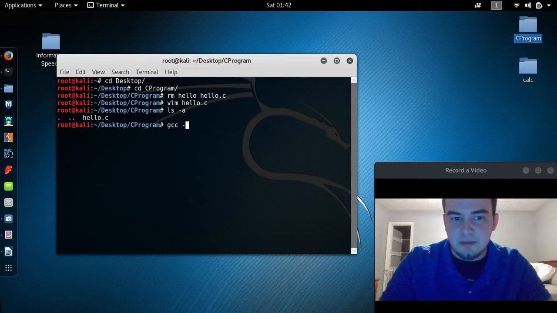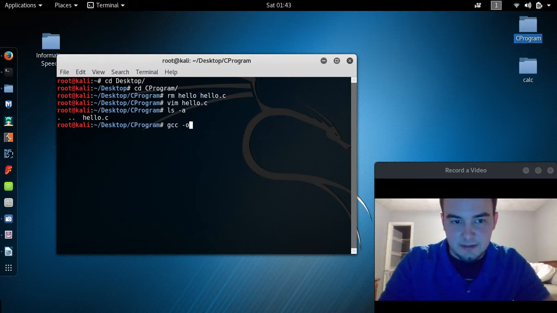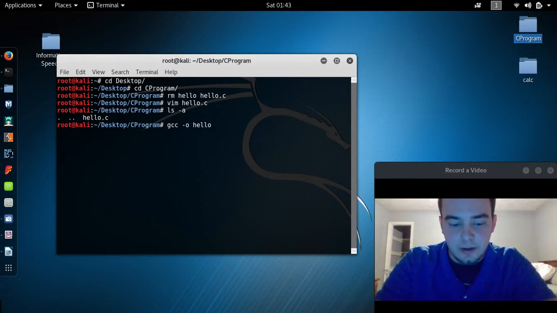So all we're going to tell the compiler, and a compiler just translates our C program into machine language, ones and zeros, something that the computer can understand. It can't read English words like that. So I'm going to tell it to output this to a program called hello. That's what we're going to call our executable, that thing that you can click on, that application, that program. And then I'm going to tell the compiler to compile our .c file. It's going to translate it.